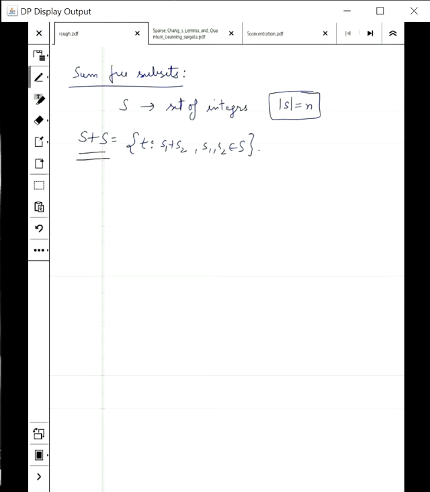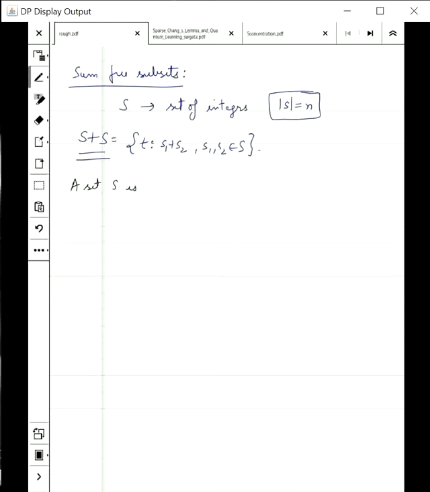Now, a set S is called sum free if S plus S has no element in S. Another way to say it, these two sets are disjoint. If you take any two elements of S and add them, we do not get an element of capital S. What is the problem?